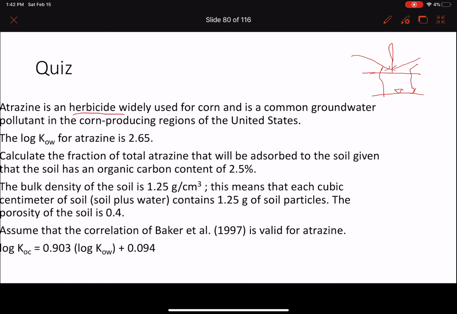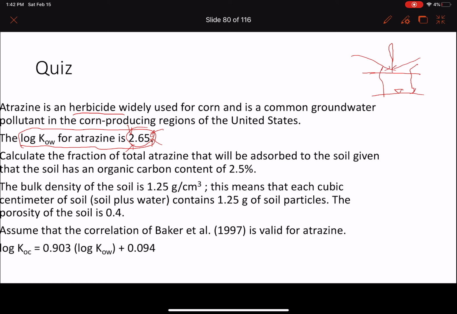The log KOW of atrazine is in tables. This should be given because every chemical has a log KOW. Look at how much this is: 2.65 is huge. Log KOW means that this will be partitioned from the water to the soil. It will love soil.